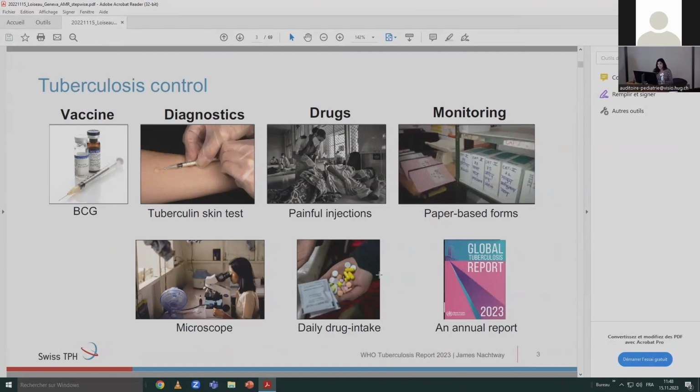Drugs which are often toxic can also be painfully injected, and clearly suboptimal monitoring. No fancy dashboards that are updated daily, more an annual report. And in many countries, it's still paper-based forms used, and yeah, that's it.